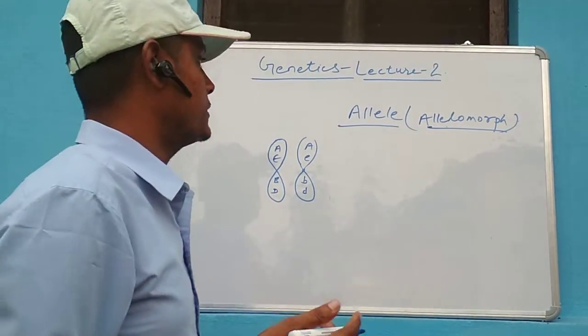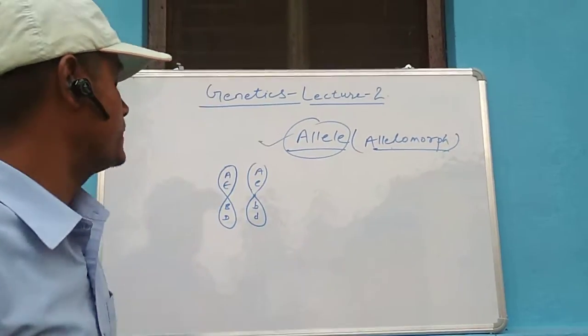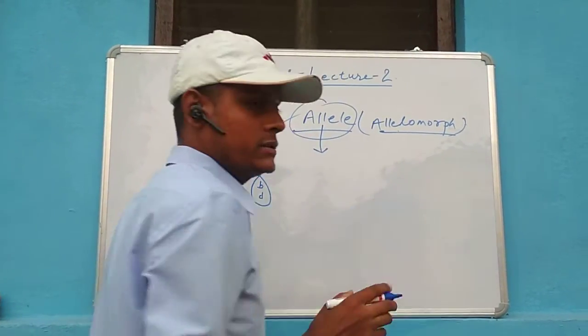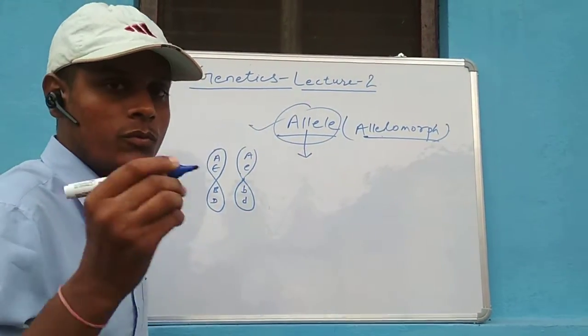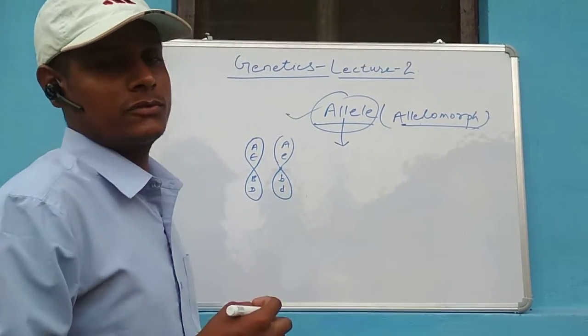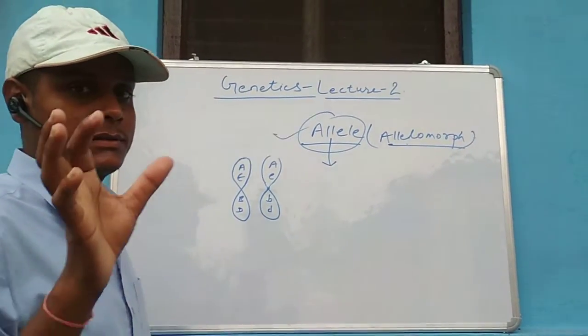Both terms are similar. In regular use, we talk about the term allele. Alleles means those genes which belong to the same chromosome, that is, those genes which belong to the homologous chromosome and which have similar locus.